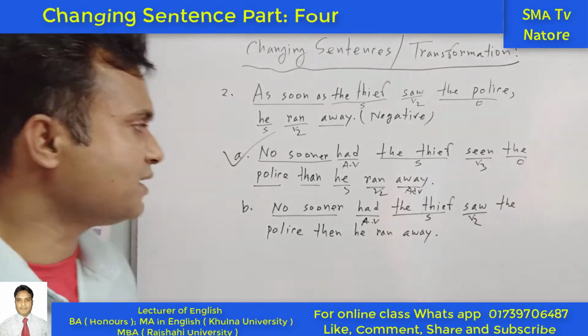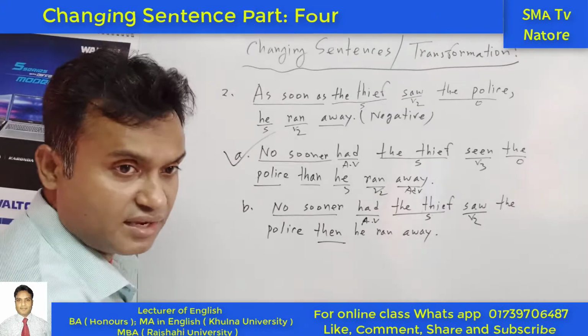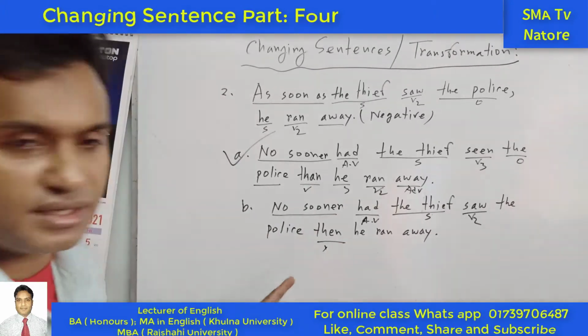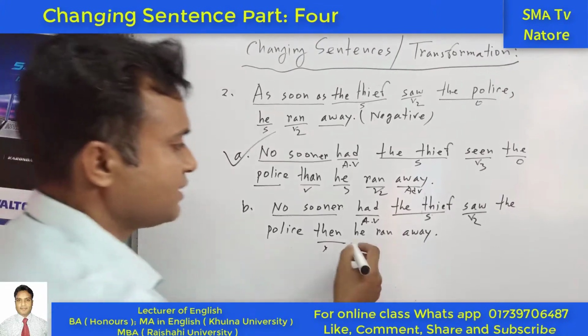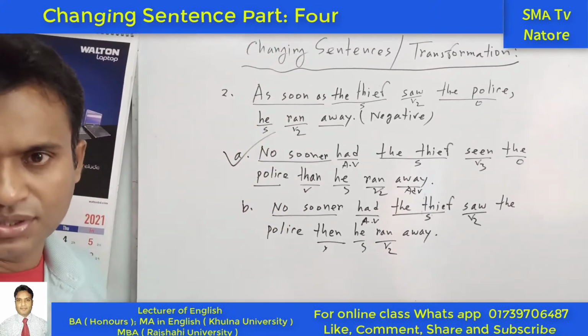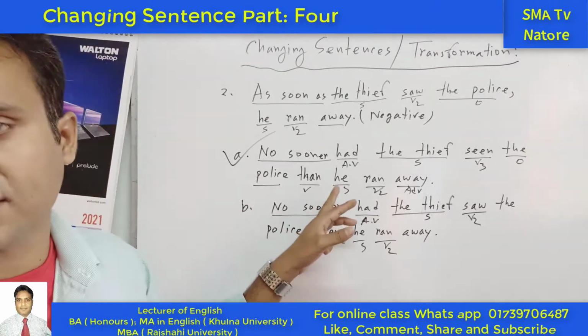Okay, and the structure of the sentence is that here is also a mistake, then. So this is right and this is wrong. Here it is not acceptable. And next one is the subject, this one is the past form of the verb. So it is not the right sentence and this one is the correct sentence.